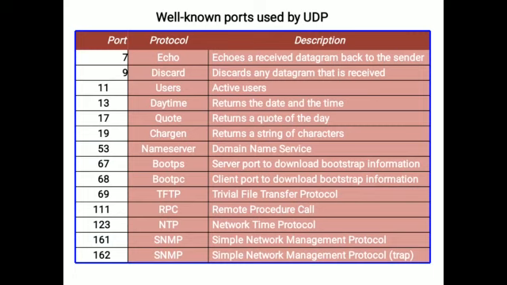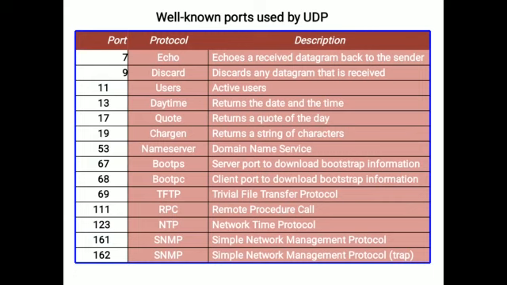Next, 11 is for active users. For active users, we use port number 11. 13 is used to return the date and time, the daytime. 17 is used to return a quote of the day, and 19 is used to return a string of characters, the chargen.